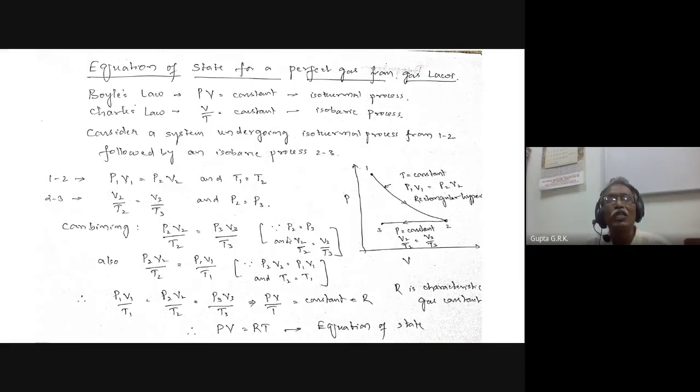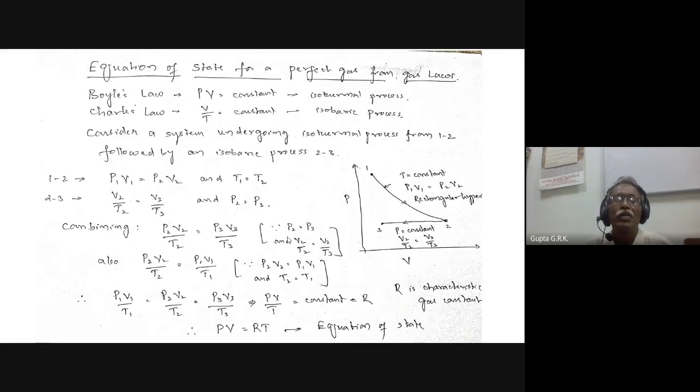So for 1 to 2, the isothermal process, we know that P1 V1 equals P2 V2 and T1 equals T2. Also, the isothermal line is a rectangular hyperbola, because xy equal to constant on an xy graph is a rectangular hyperbola. The isotherm is also a rectangular hyperbola. Then 2 to 3 is a constant pressure line, an isobaric process, a horizontal line. In the PV diagram, Charles' law is valid: V2 by T2 equals V3 by T3, and P2 equals P3.